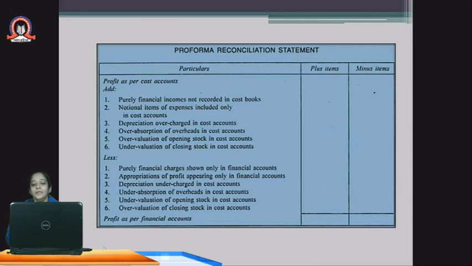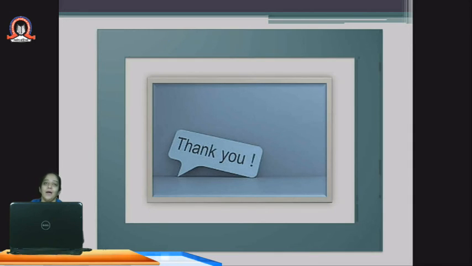So I hope this format is clear to you all, and you all understood the basic concept of reconciliation of cost and financial accounts profit.